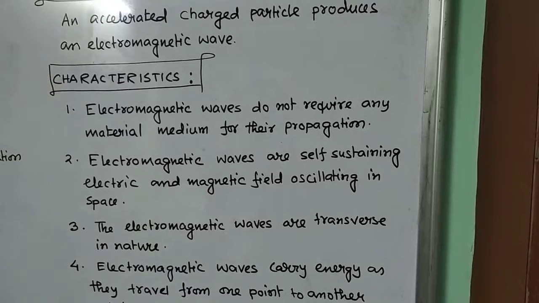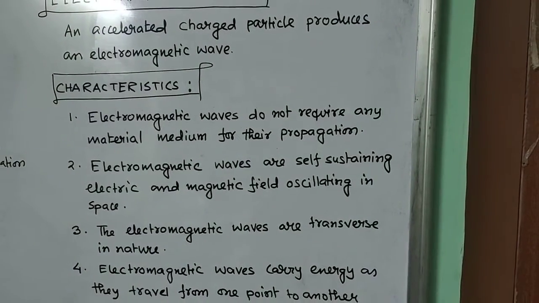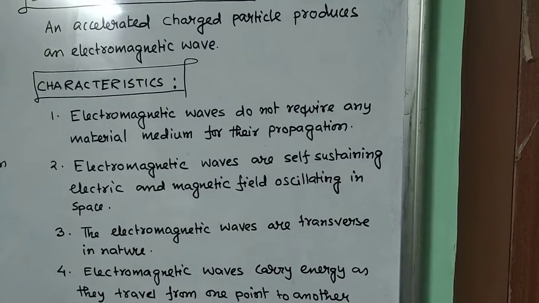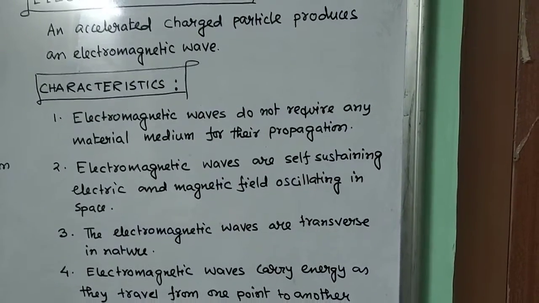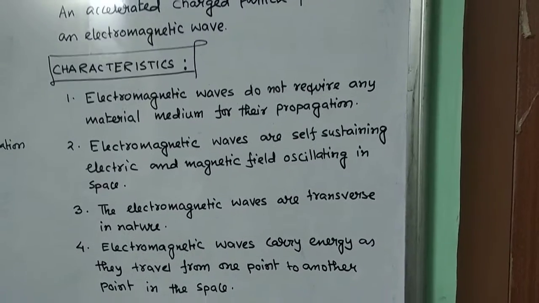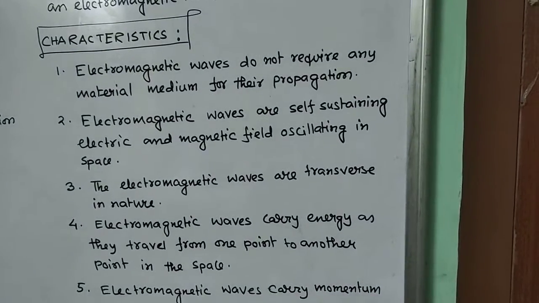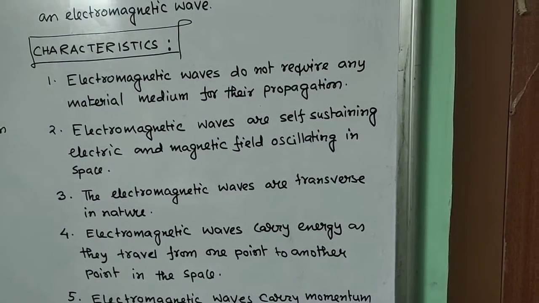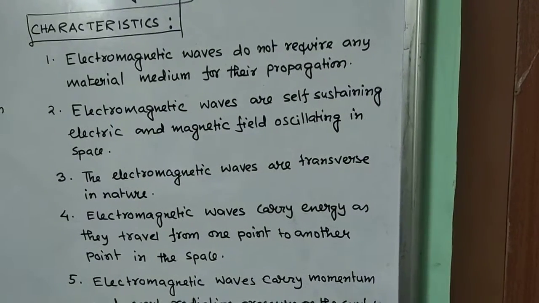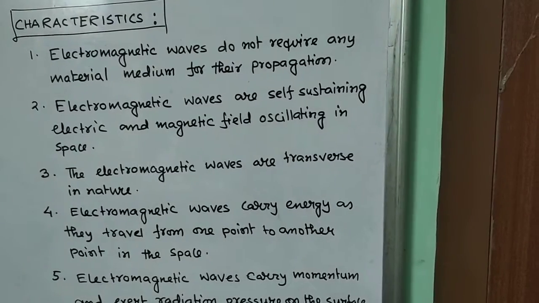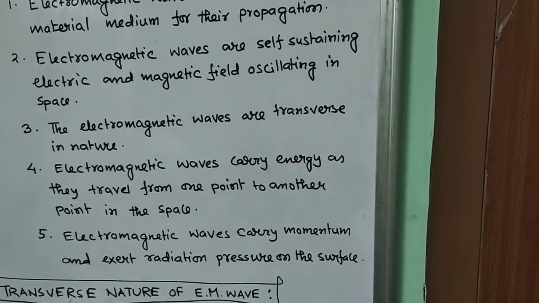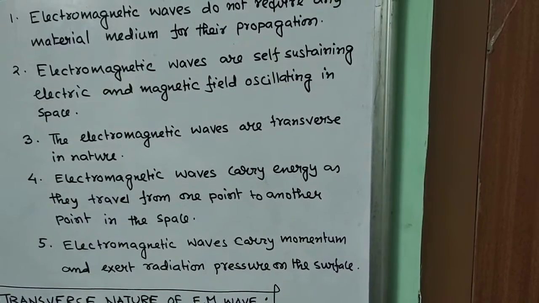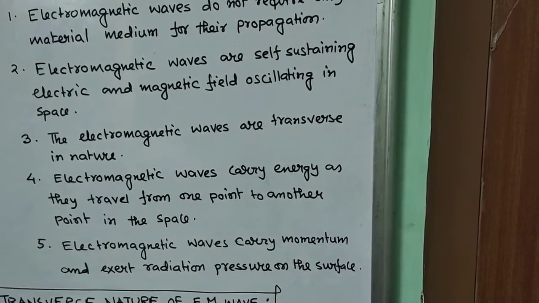Now the third characteristic: electromagnetic waves are transverse in nature. Transverse in nature means both electric field and magnetic field are mutually perpendicular to each other and also perpendicular to the direction of propagation. Number 4, electromagnetic waves carry energy as they travel from one point to another in space. So waves carry energy, which is a very important point. And the last point: electromagnetic waves carry momentum and exert radiation pressure on a surface.